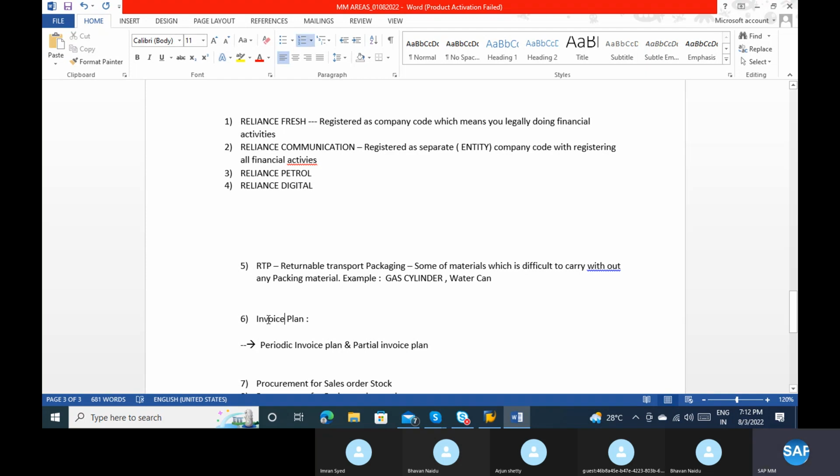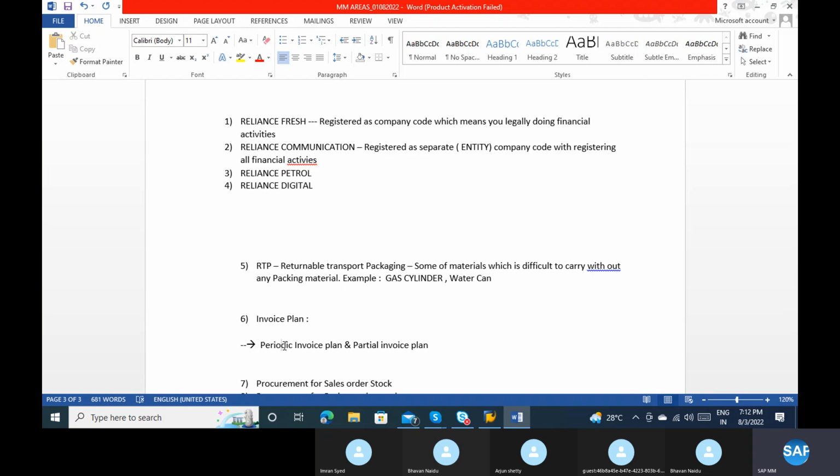The name itself explains it: we are planning invoices. Periodic invoice plan means that periodically we are generating the invoice as a plan.